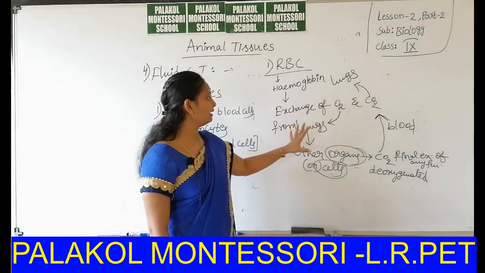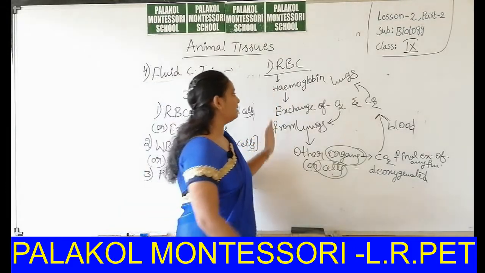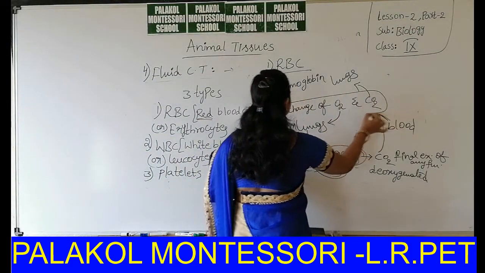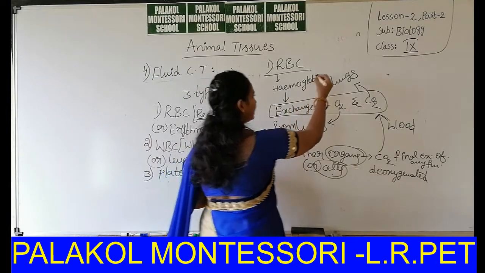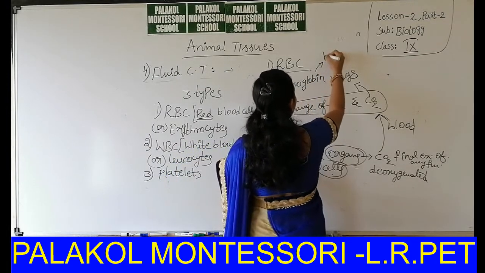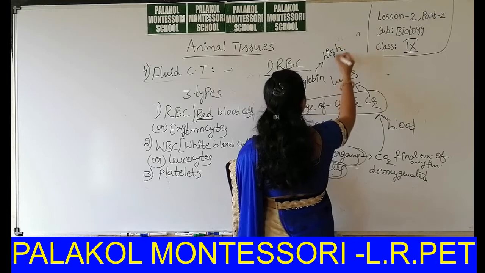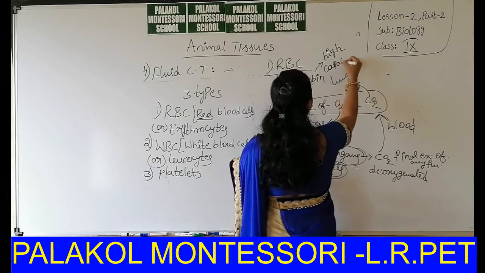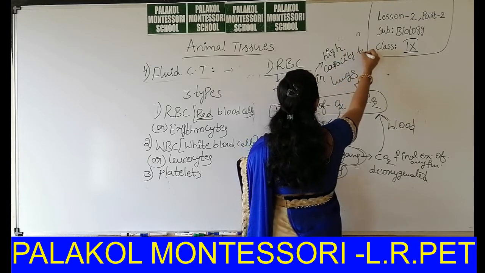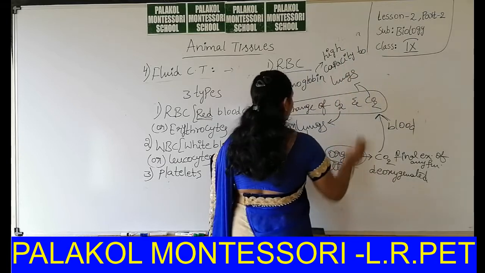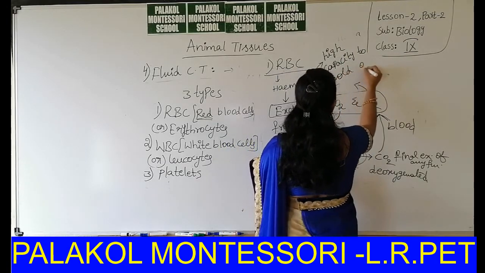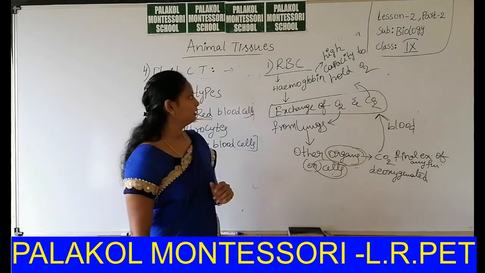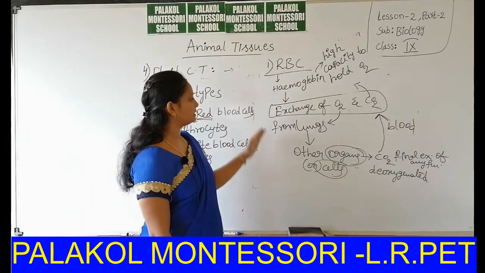This is the phenomenon. Okay, the main importance of hemoglobin is exchange of CO2 and oxygen. Hemoglobin has a high capacity to hold oxygen. Okay, this is about RBC.